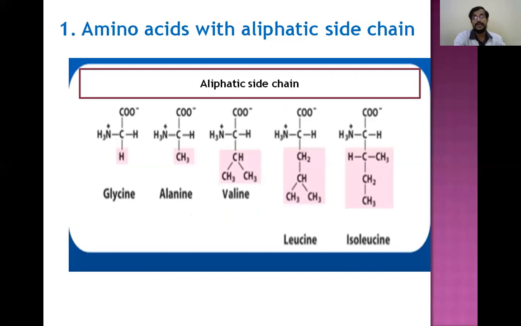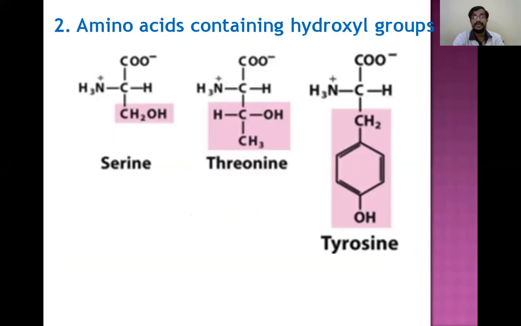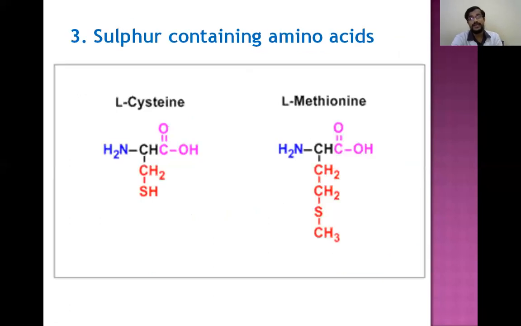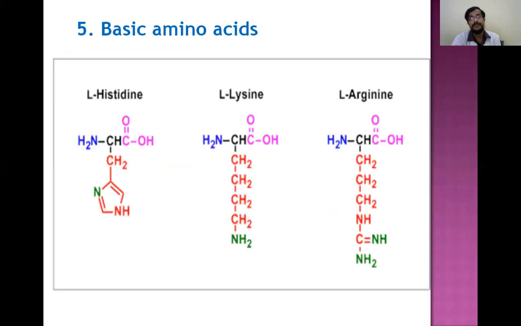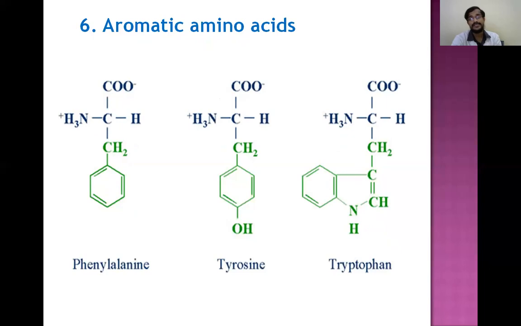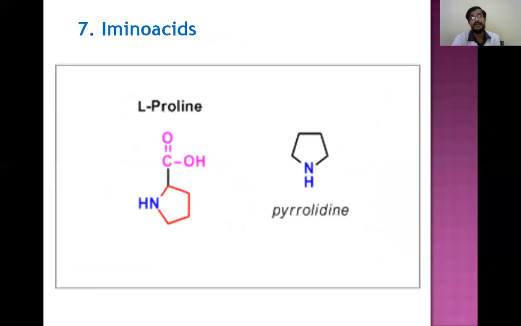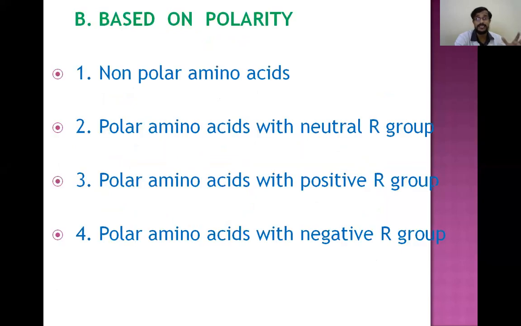Based on structure, there are amino acids with aliphatic side chain, that is straight chain. The examples are leucine and isoleucine. And the amino acids containing hydroxyl group, the examples are serine, threonine, and tyrosine. And sulfur containing amino acids like cysteine and methionine. And acidic amino acids like aspartate and glutamate. And basic amino acids like histidine, lysine, arginine. And aromatic amino acids like phenylalanine, tyrosine, and tryptophan. And amino acids like proline. This is the classification depending upon the structure of the amino acid.